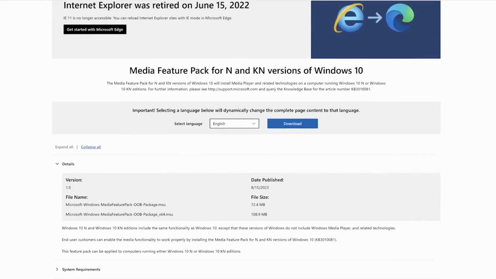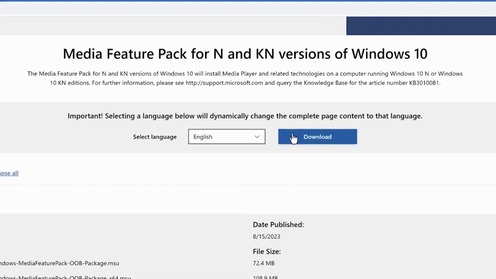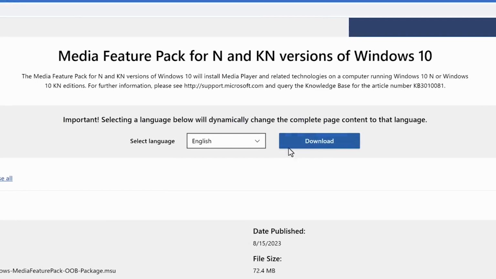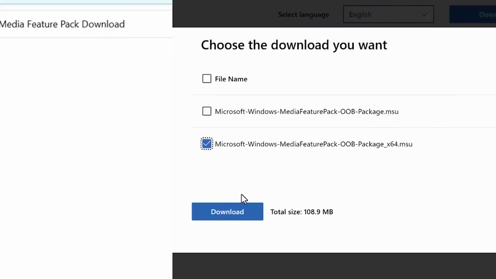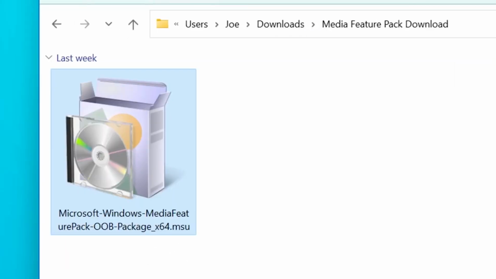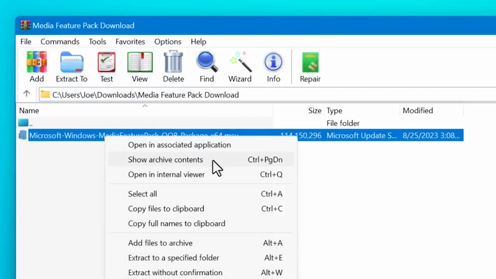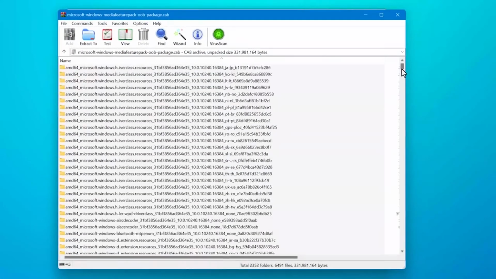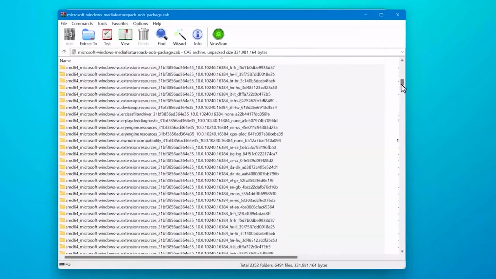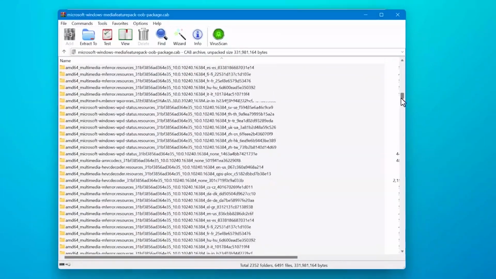I also located a Microsoft page where you could directly download the Media Feature Pack for Windows 10. While I couldn't find a Windows 11 version, it provides insight into the content. The file is in MSU format, which can be opened with WinRAR or 7-Zip. After filtering out redundant language-specific packages, I arrived at the concise list.